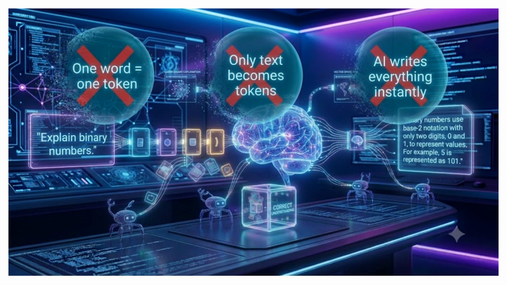Let's clear up a few common misconceptions about tokens. First, one word does not always equal one token. Some words can be split into multiple tokens. Second, tokens are not only used for text. Numbers, punctuation, programming code, and other types of data are also processed as tokens. And finally, the AI does not write an entire paragraph instantly. Instead, it predicts one token at a time extremely quickly. Understanding these facts helps you better understand how large language models really work.